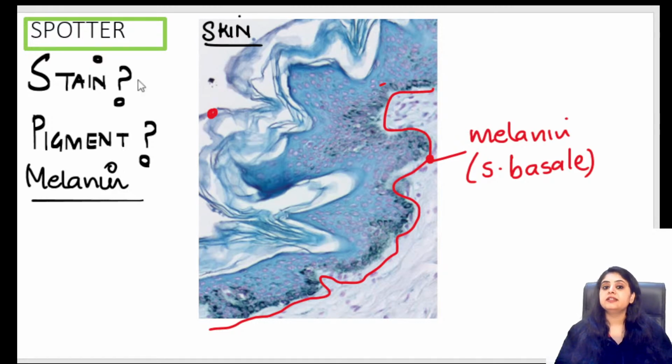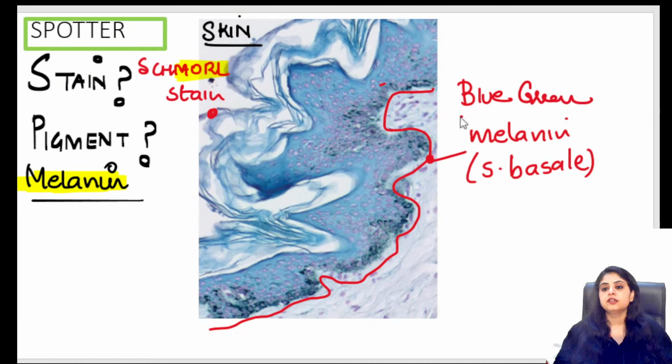Because for melanin, the stain that I've used out here is the Schmoll stain. Firstly, it's very easy to remember that Schmoll sounds like mole, right? It sounds like mole. So mole is going to be for melanin. Schmoll stain is for melanin. And what color does it give you? If you can learn the color, which is evident over here, it gives you a nice blue-green color. This was one tough question, but I hope now it's easy for all of us.